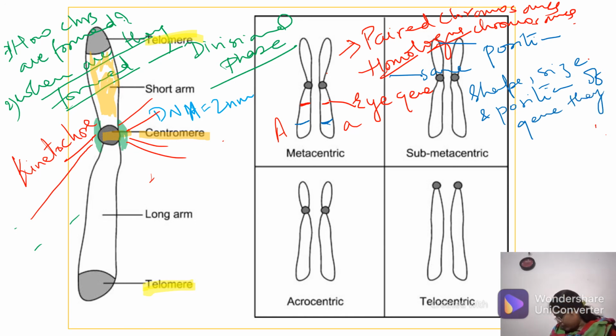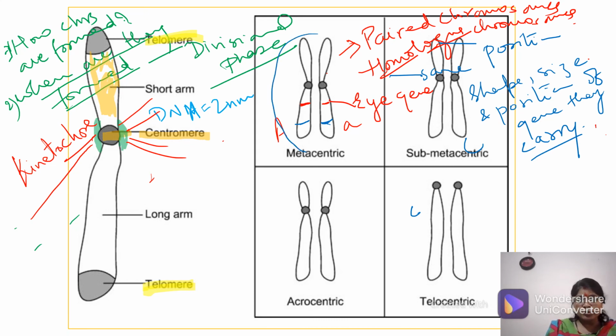Okay, so they are same in that. So homologous chromosomes are such chromosomes. You can see here that each chromosome is shown in pair, so they are homologous chromosomes.